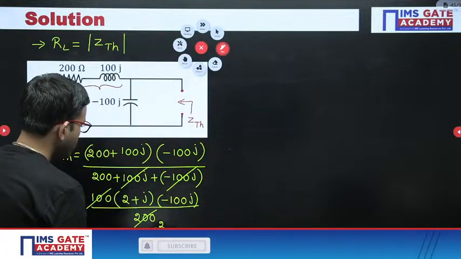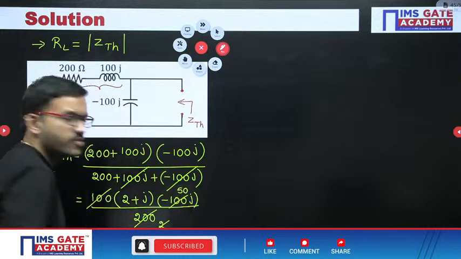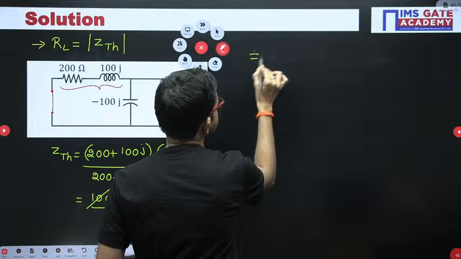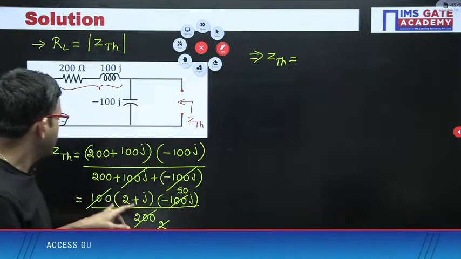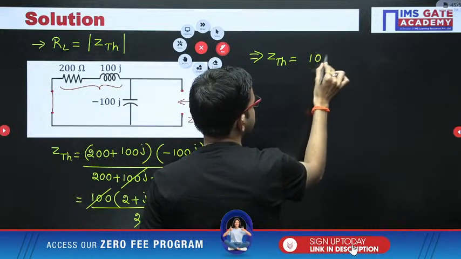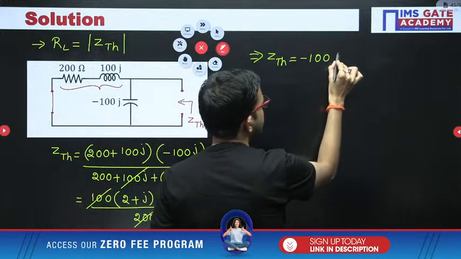Here 2 goes 50 times. Next you can do further simplification, ZTH equal to, 2 50s are 100, and then you have minus j, so minus 100j.